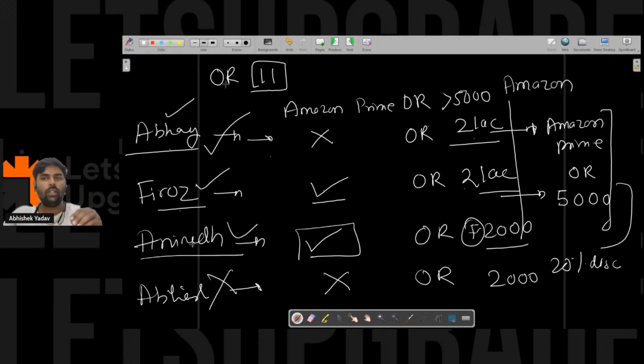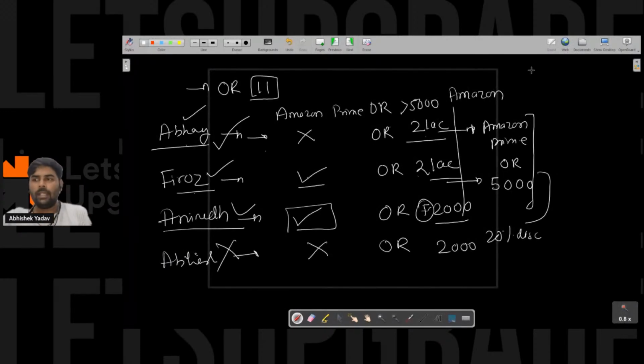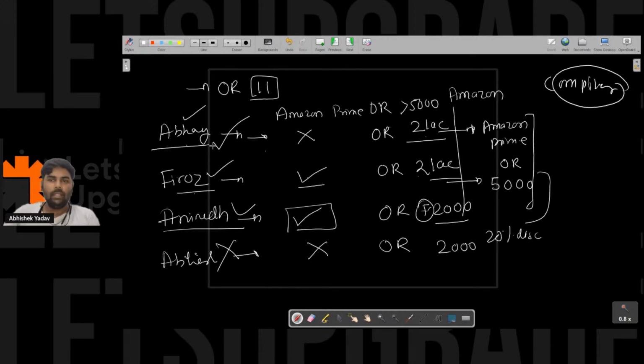So if you are using logical OR, and if any one of the conditions is true, the whole condition is true, right everyone? And my compiler is a very smart person, and the compiler is saying, hey, for the Abhay case, I will check whether Abhay has Amazon Prime membership. No, he doesn't. So the compiler will execute the second condition also.